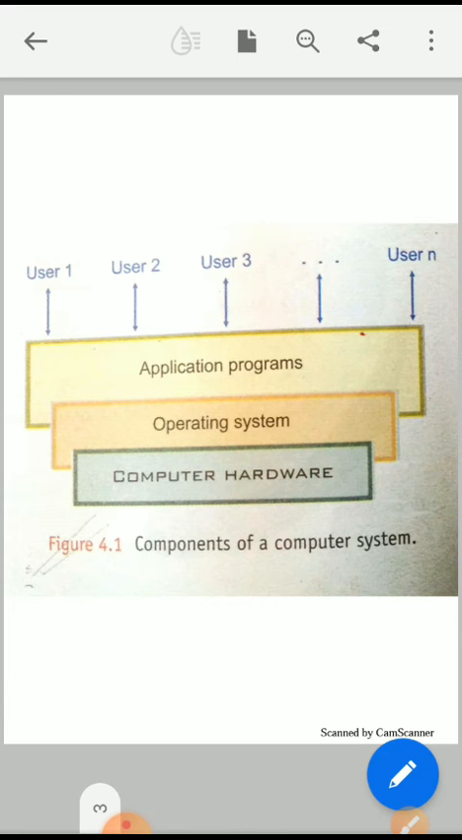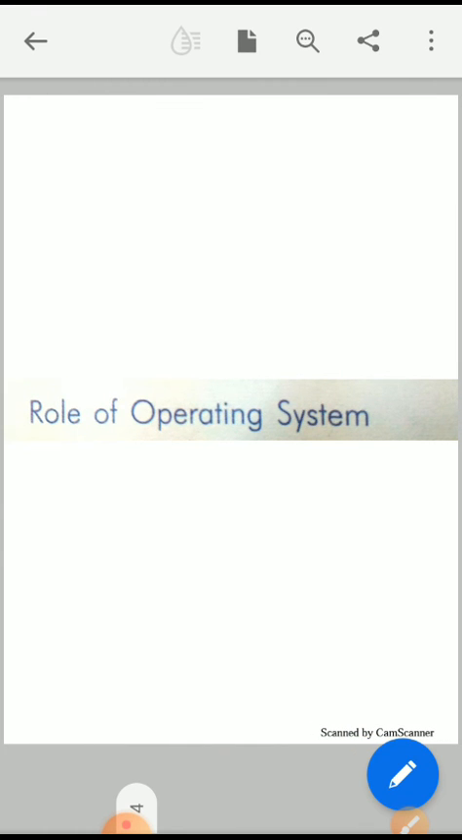First component is users. If human beings are not there, how will our computer work? So the major and most important component is the user. Users give instructions to the application program, and these applications convert these instructions into an execution file and load it into the operating system. The operating system is responsible to do the work and give the proper instructions to the hardware devices to execute that file.